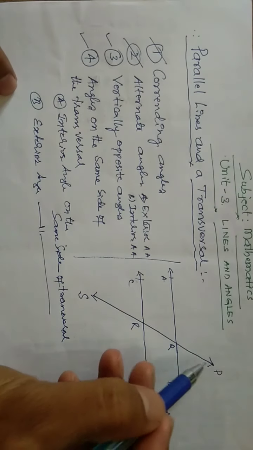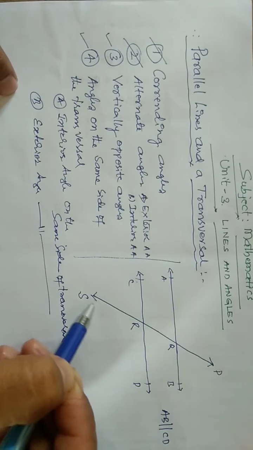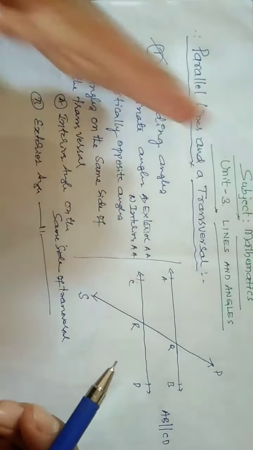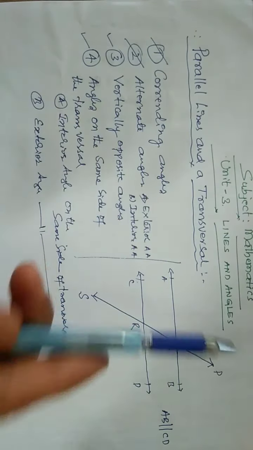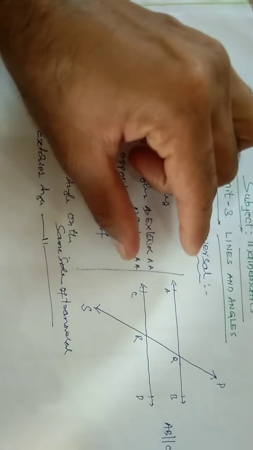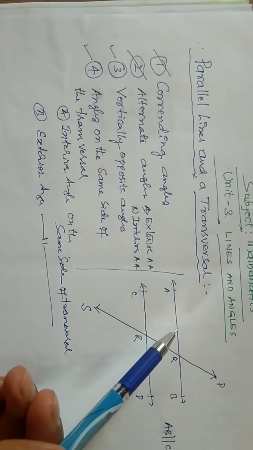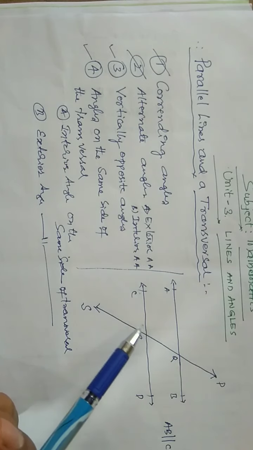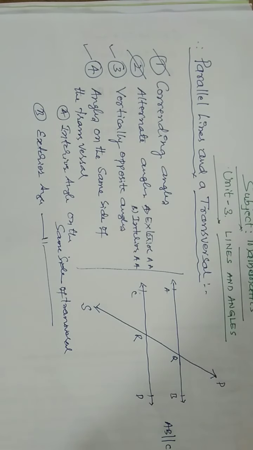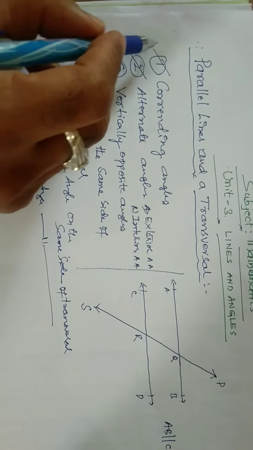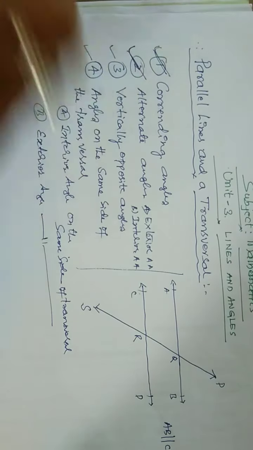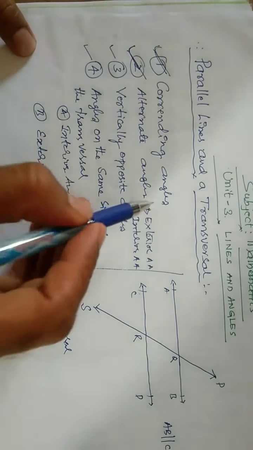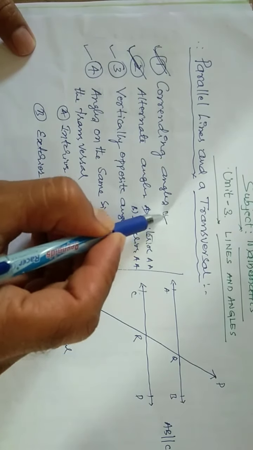See here, this is the transversal, one side. So one side angles and other side angles. In between these two parallel lines, internal angles and external angles. You will come to know. We are going to discuss it later. Please don't worry. First, let us concentrate on corresponding angles and alternate angles. Now we are going to discuss corresponding angles.